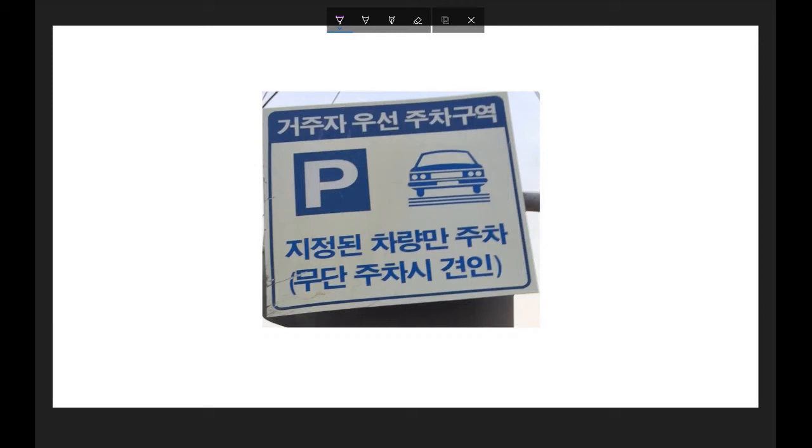All right, let's take a look at another sign here. I'll start off by looking at this first line at the top. It's probably going to say something about parking because there's this big P, which always means parking. Now, this first thing here, 거주자, I'd like to break this down by indicating that this verb here, 거주하다,